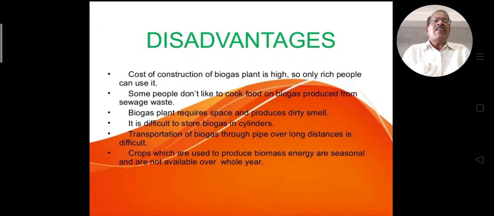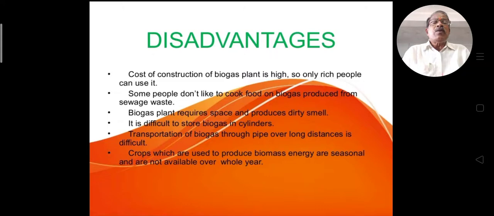And what are the disadvantages? The cost of construction of a biomass plant is high. The initial cost is very high, so only rich people can use it, or the government can construct it. Twenty years back the government gave subsidies to these biomass plants and gobar gas plants. Generally, if the government gives subsidized costs, we construct a biogas plant in villages.